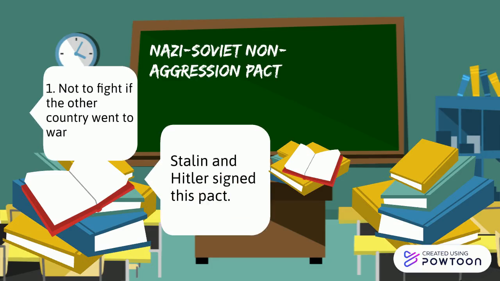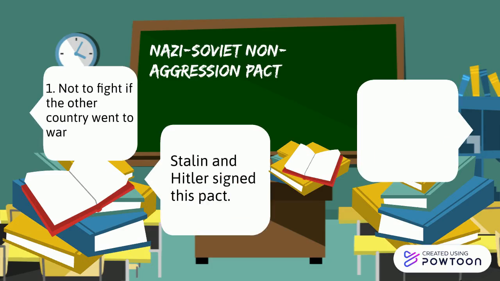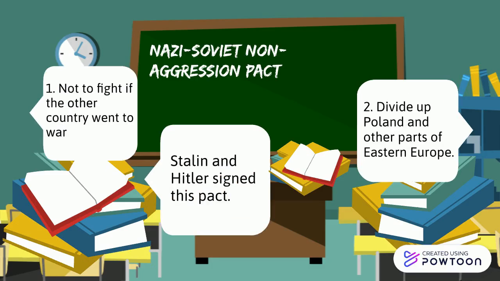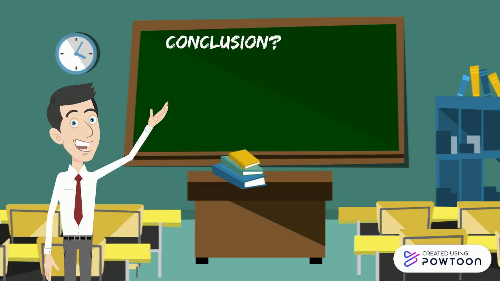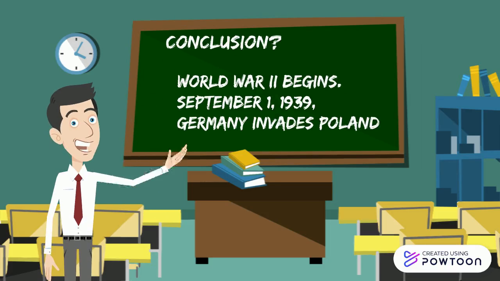Number one, to not fight each other if one of the others went to war. Number two, to divide up Poland and other parts of Eastern Europe as they conquered. Our conclusion is, with all six things working simultaneously together, World War II will begin September 1st, 1939, as Germany invaded Poland.